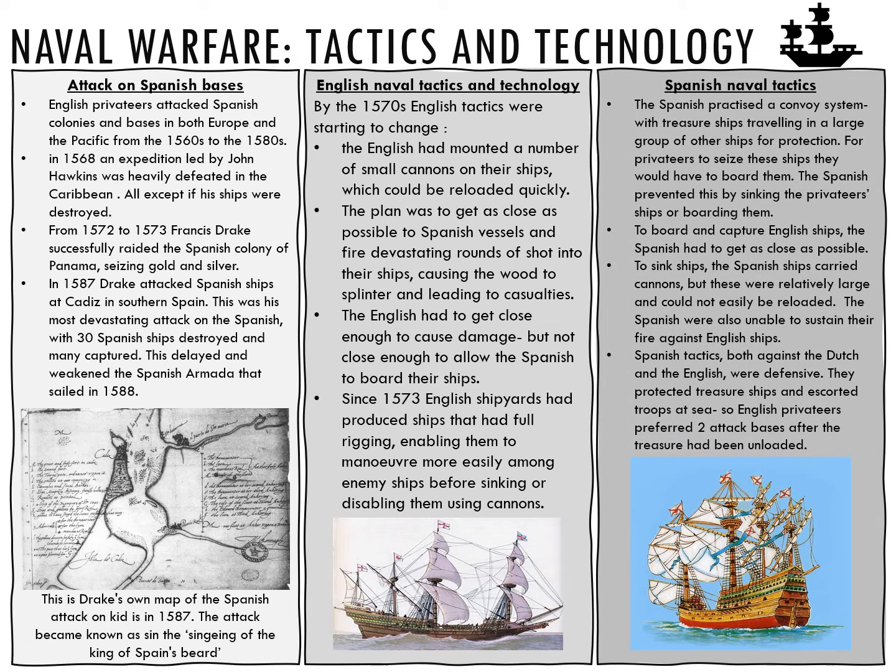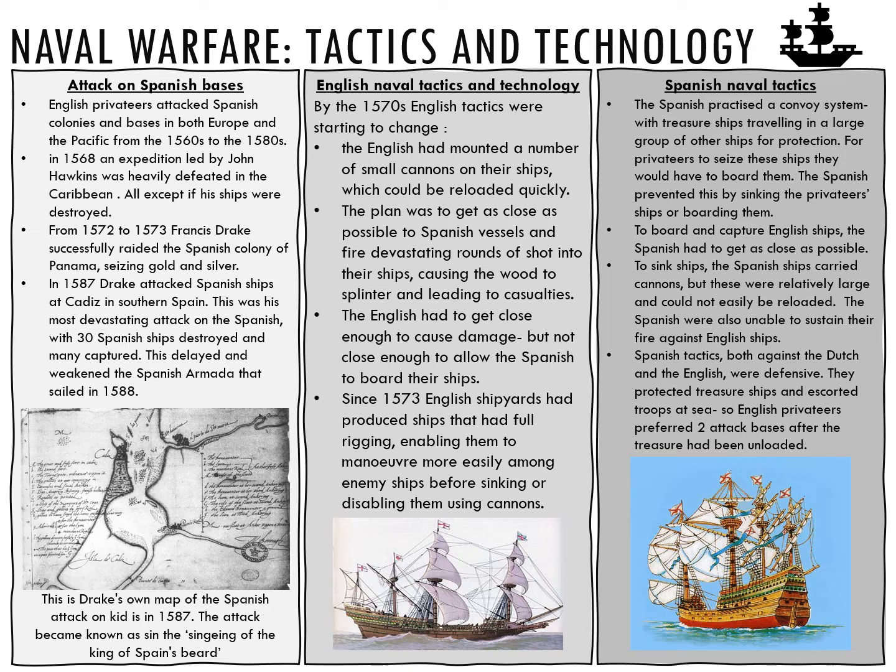Now the Spanish practiced a convoy system, with treasure ships travelling in a large group of other ships for protection. For privateers to seize these ships, they would have to board them, and the Spanish prevented this by sinking the privateer ships or boarding them first. To board and capture the ships, the Spanish had to get as close as possible.